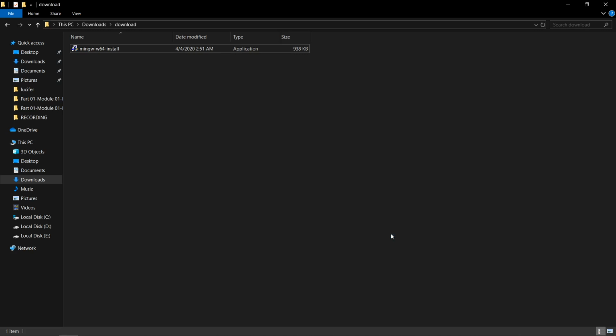What we are going to do next is add our compiler to our system variables, our environment variables. What is that? Soon we'll be using an IDE, text editor, whatever to write our code. So we want the libraries, the functions, the things that make handling our code much easier, the compiler itself, available for our IDE and text editor. So now we are going to add it to our system variables.